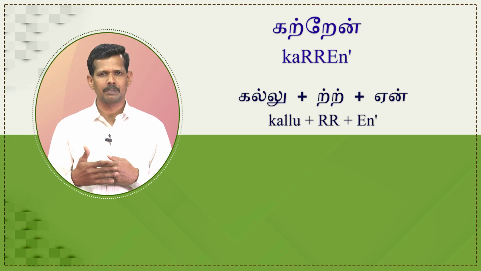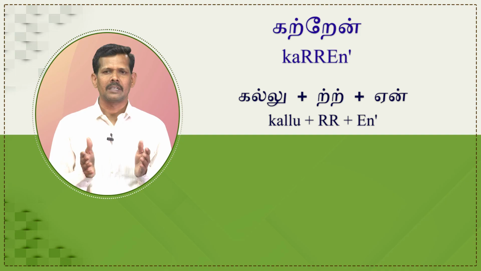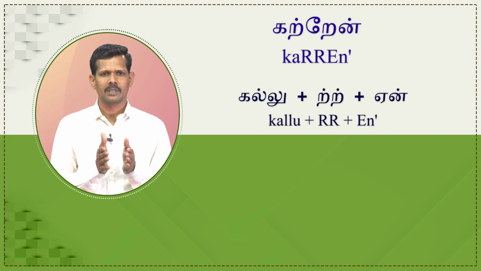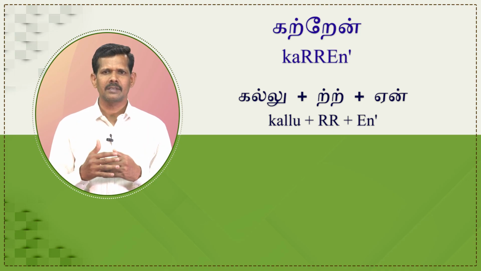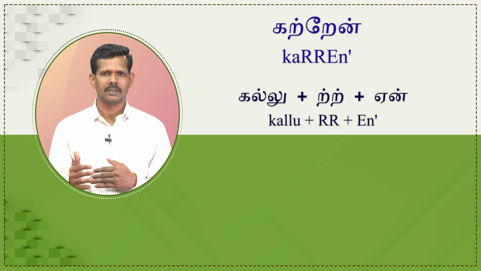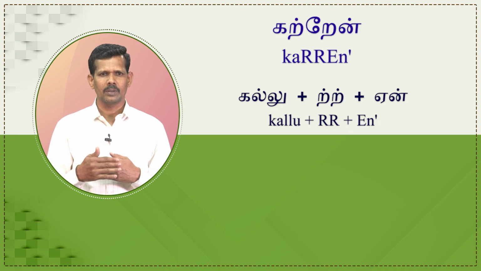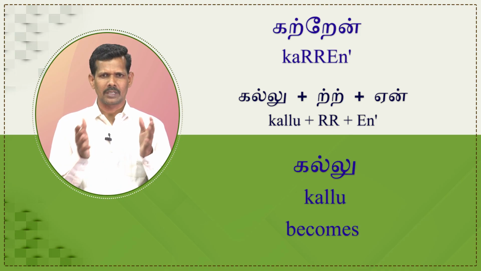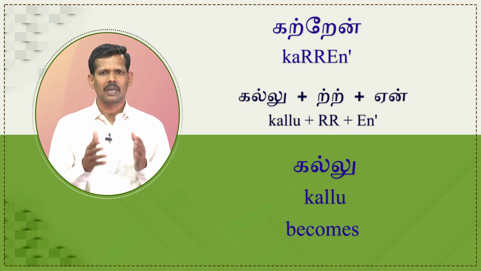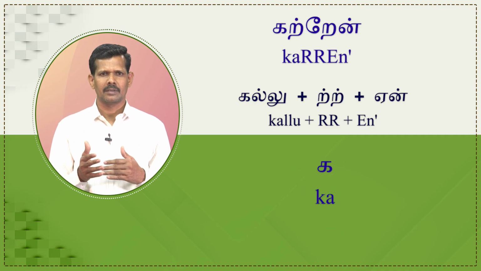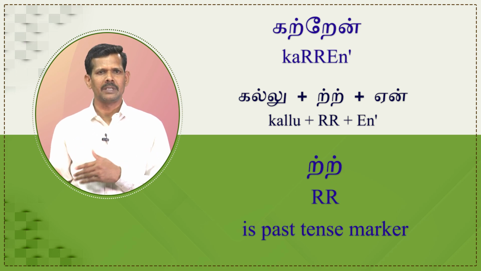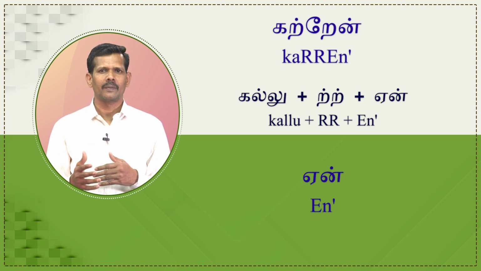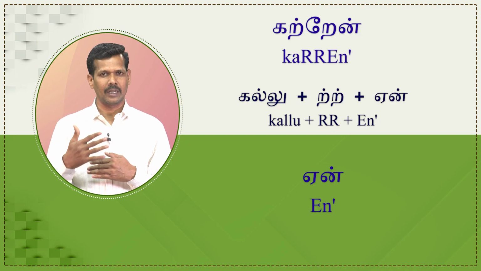In the previous example, the final letter is dropped when the past tense marker tr is conjugated with the verb. In this example, the final letter is doubled. Hence, the last two letters are dropped. Accordingly, in the verb root kallu, the last two letters are dropped. Then kallu becomes ka. Later, we have to add the past tense marker tr and the PNG marker en. Finally, we get the form katren.